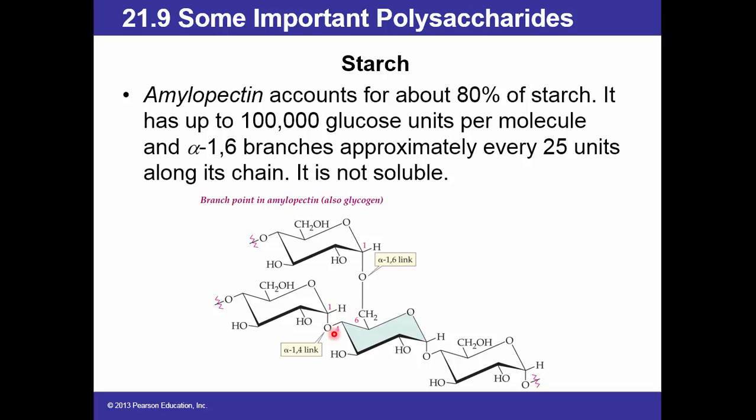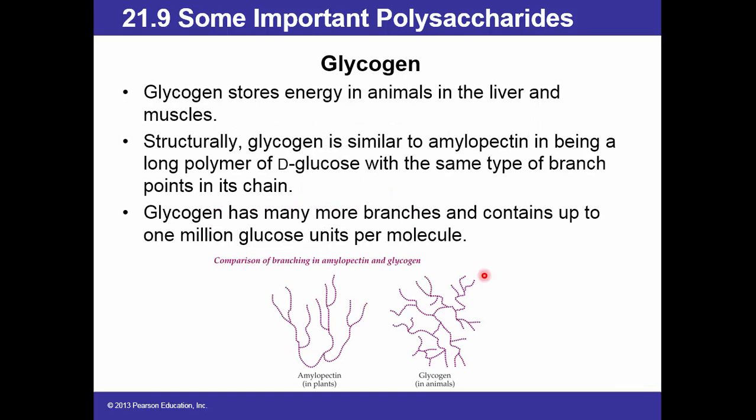You see here, this is the alpha-1,6. This occurs at branch point. The other linkages are alpha-1,4. Glycogen stores energy in animals in the liver and muscles. Structurally, glycogen is similar to amylopectin in being a long polymer of D-glucose with the same type of branch points in its chain.